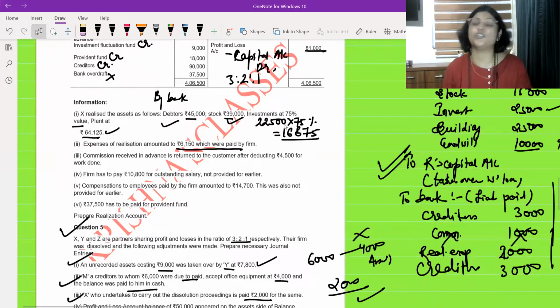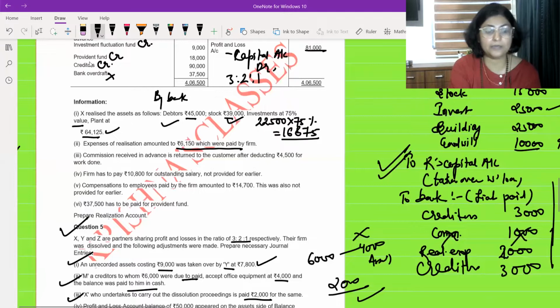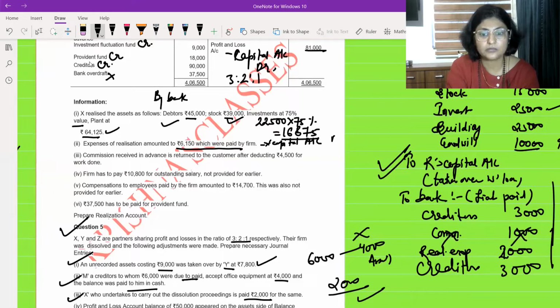So this is a special case, students. When I was teaching you, I had told you this is the only case in which realization account is not involved. If you remember, the journal entry is partner's capital account, in this case that partner's name is X. X's capital account debit to bank account.